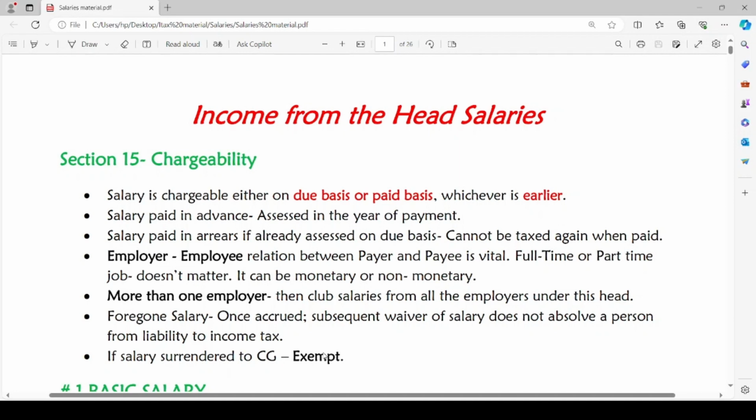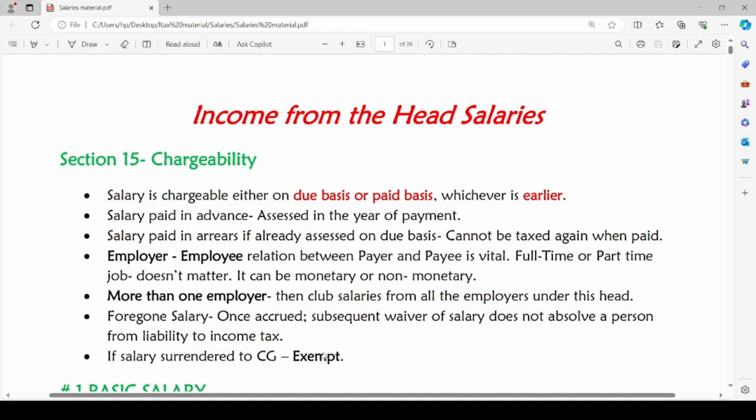But if the salary is paid in arrears, that means the salary is accrued in one year, and in the later year it is paid. In such a case, if the salary amount which has been paid in arrears is already assessed previously on due basis, it cannot be taxed again when the actual payment is made.